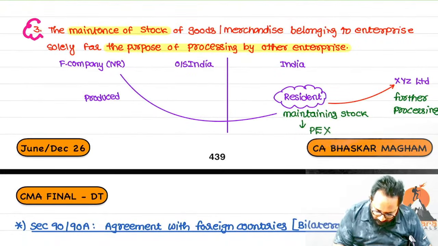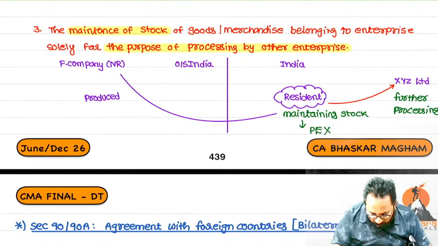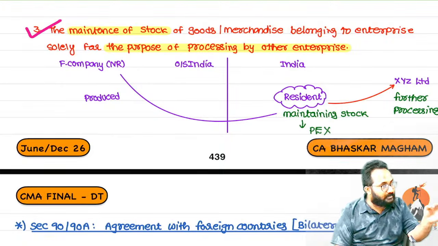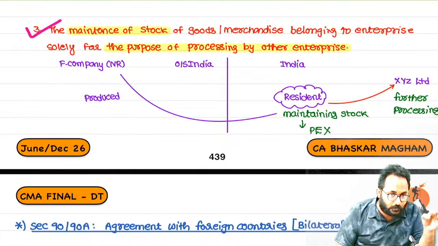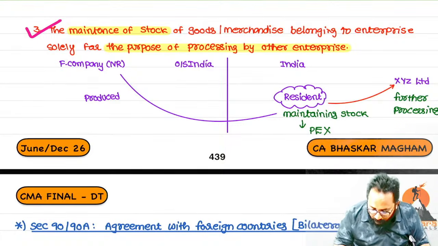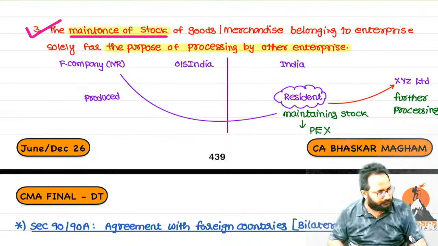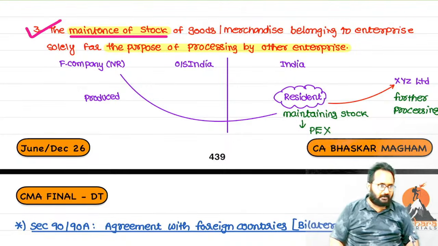this is also important. Third point. Tell me the first 2 points: use of facilities for storage or display; second, maintenance of stock for the purpose of storage or display. Third one, also maintenance of stock? No. I will tell you.